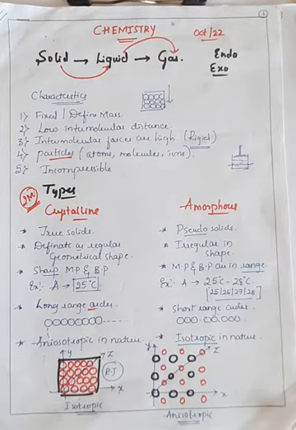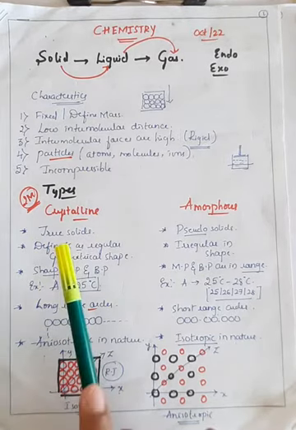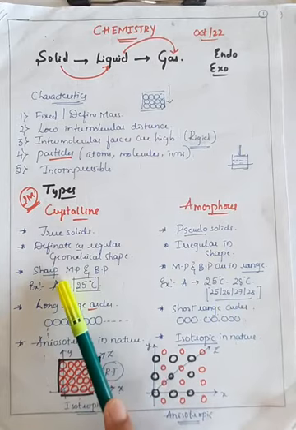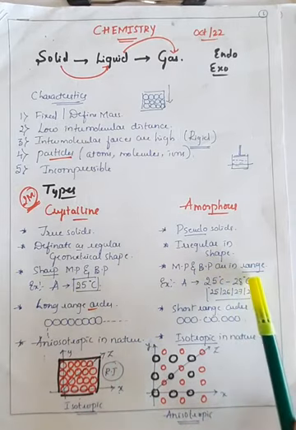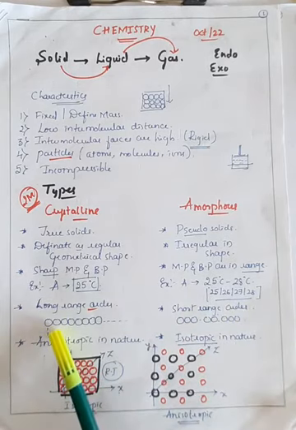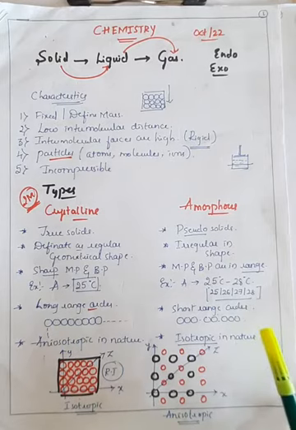So we have learned 2 concepts. One is characteristics of the solid and second one is types of solid. There are 2 types of solids. One is crystalline solid, another one is amorphous. This is a very important question which can be asked for 2 marks. So true solids, pseudo solids; definite and regular geometrical shape, irregular shape; sharp melting point and boiling point, melting and boiling point within a range; long range order, short range order; and here anisotropic nature of the crystalline solids, and here it is the isotropic nature of the amorphous solids, right?